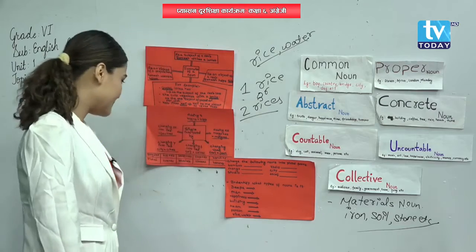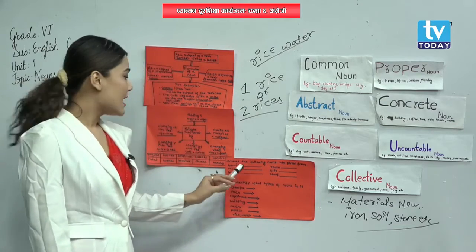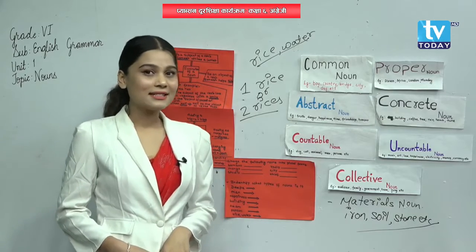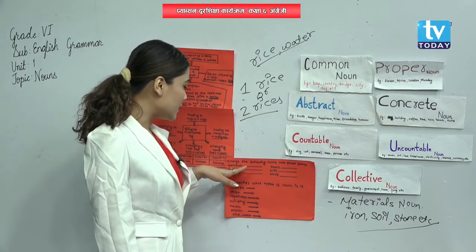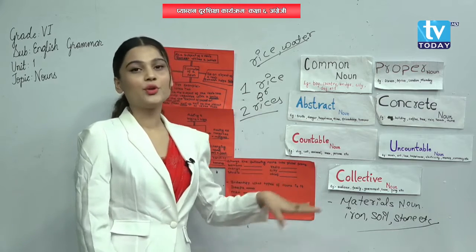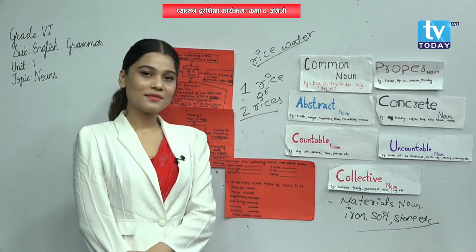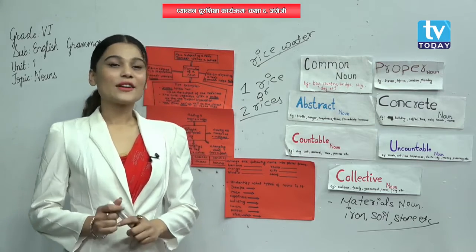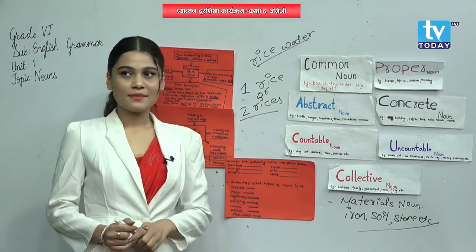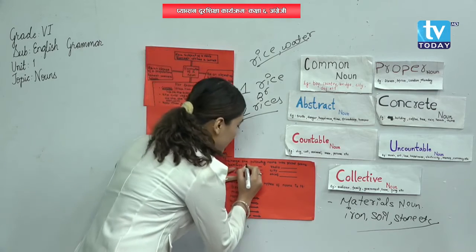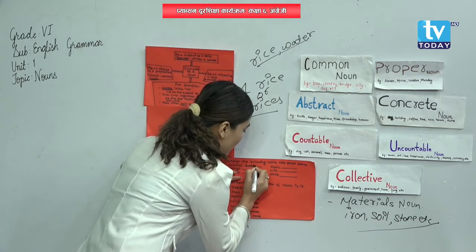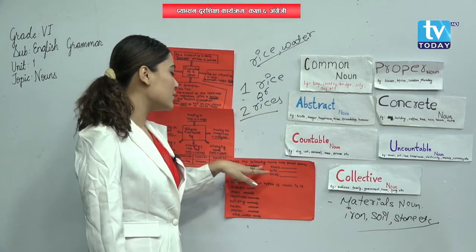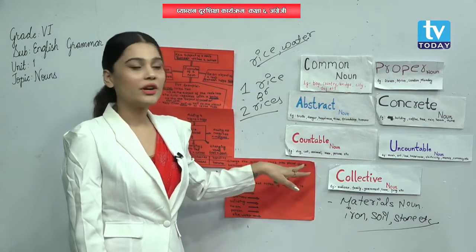Okay, let's discuss it. First of all, you can look over here. Change the following nouns into plural form. Bamboo. Bamboo is a singular noun. So what do we need to do to transform this bamboo into a plural noun? Can you tell me, my dear students, what we need to do? Okay, we need to add s over here. That is bamboos, B-A-M-B-O-O-S. So bamboo is a singular noun. If we add s over here, then it becomes a plural noun.